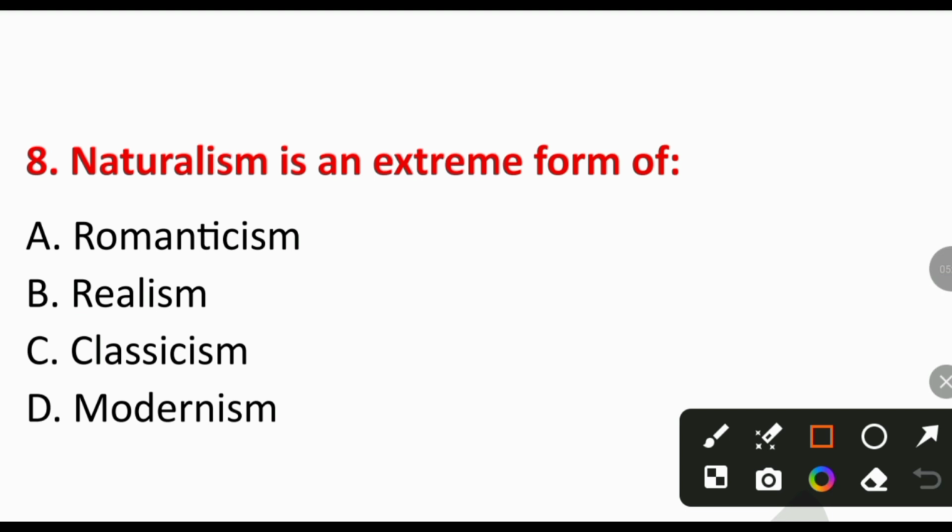Question number 8. Naturalism is an extreme form of A. Romanticism, B. Realism, C. Classicism, or D. Modernism. Right answer is option number B, realism. Naturalism extends realism by showing life controlled by heredity and environment.